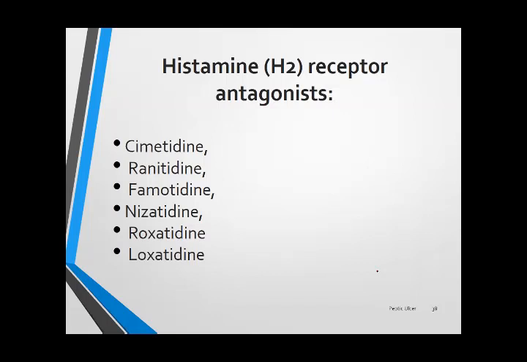Sangobion is an iron preparation. It should not be taken with milk. The newer iron preparations that are coming nowadays, polymaltose, their absorption is not affected by food and milk, okay. Theragram is a multivitamin. Sangobion is an iron preparation with some vitamin.